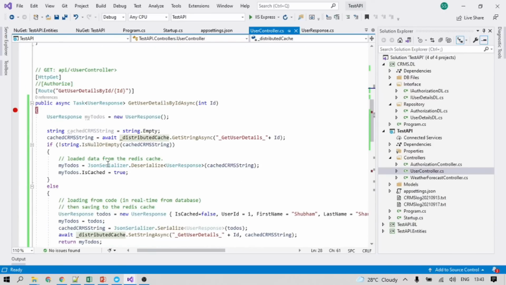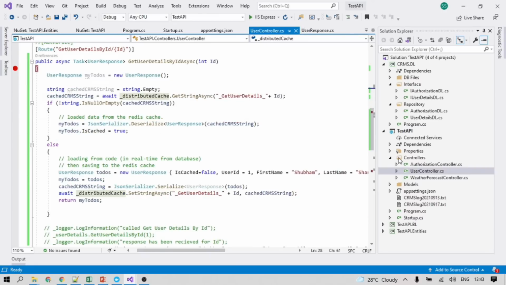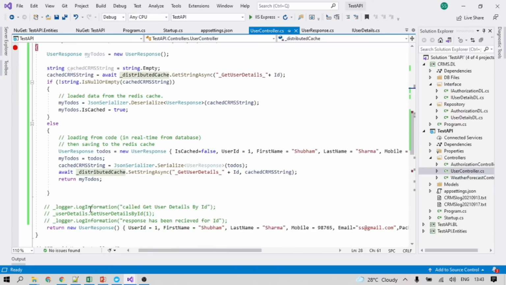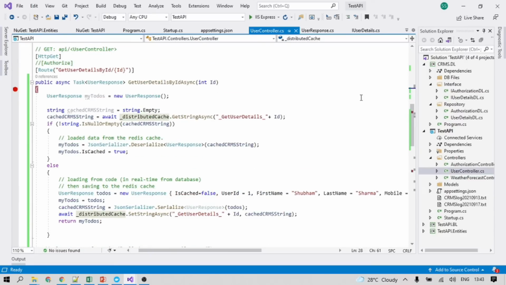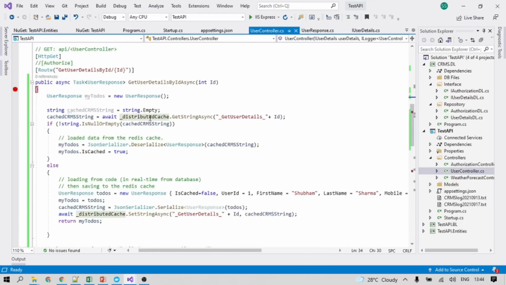Okay, so further, let's understand what we are doing here. I already explained it, but let's understand it again, and then I will do the same configuration in our CRMS API. So this has already been done. This is a simple object that is created, the distributed cache object, which is injecting the dependency for our distributed cache.